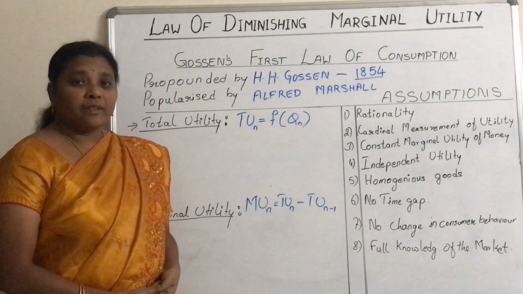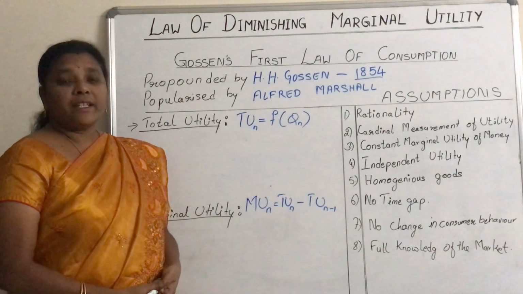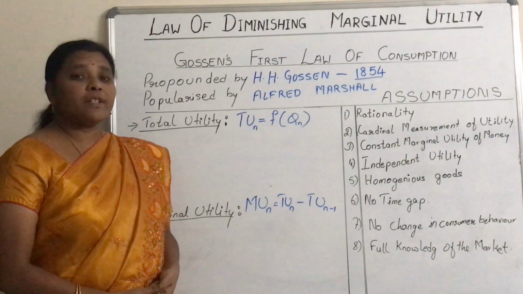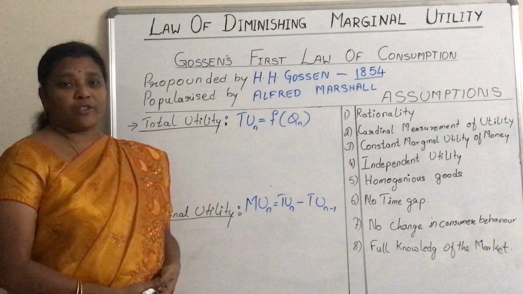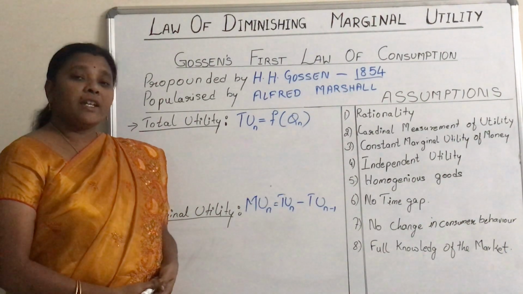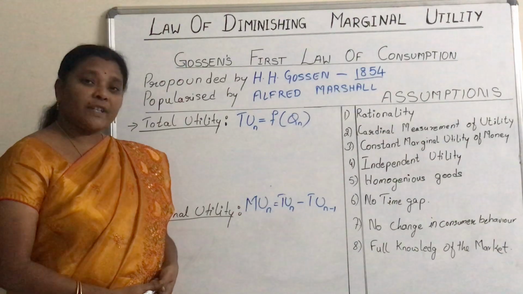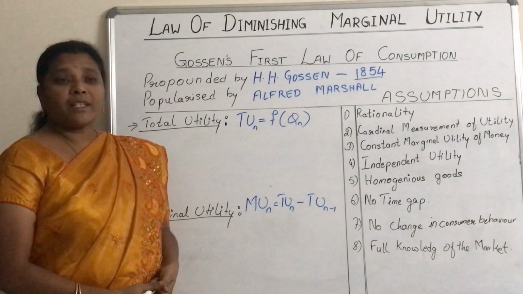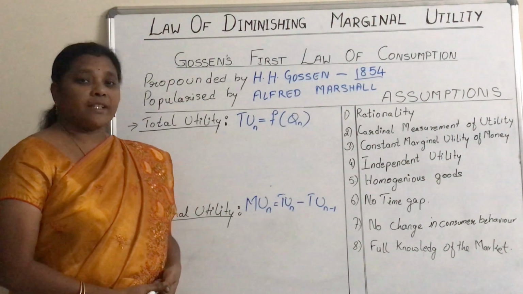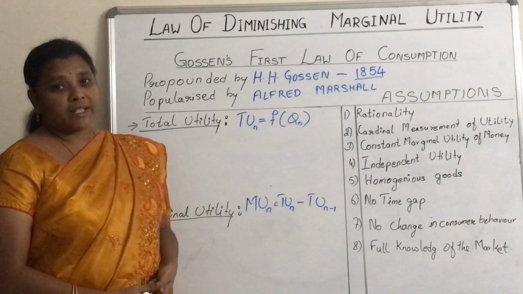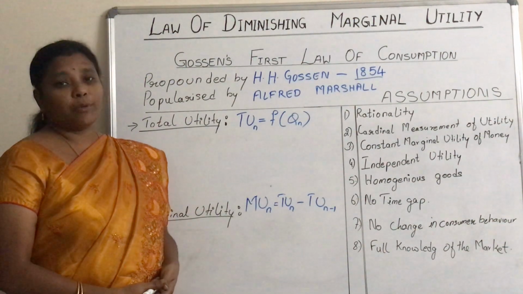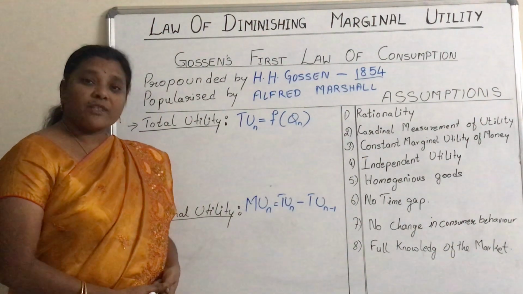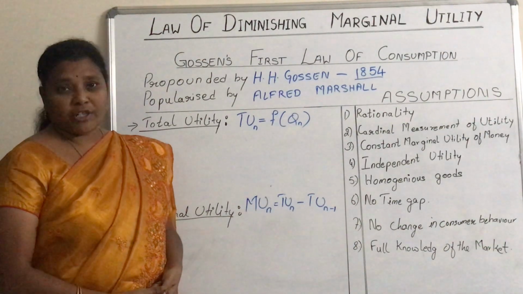Let us take an example. The consumer is feeling hungry and he has bread slices with him. When he consumes the first bread slice, he gets greater satisfaction as he is hungry. When he consumes the second bread, does he get the same satisfaction? No, because by this time his hunger has been suppressed to some extent. So the satisfaction he got for the first bread slice will not be the same for the second slice. And the same thing happens with the third and fourth. As the consumer consumes more bread slices, the additional satisfaction he gets is diminishing.